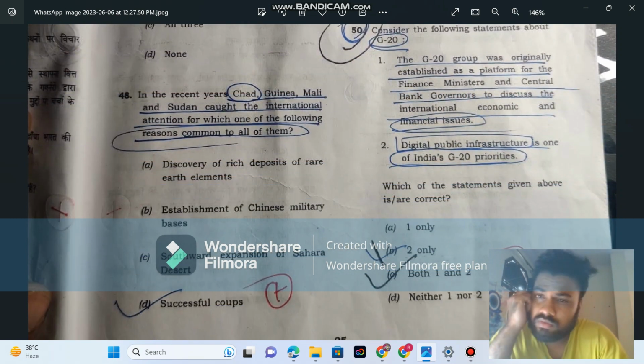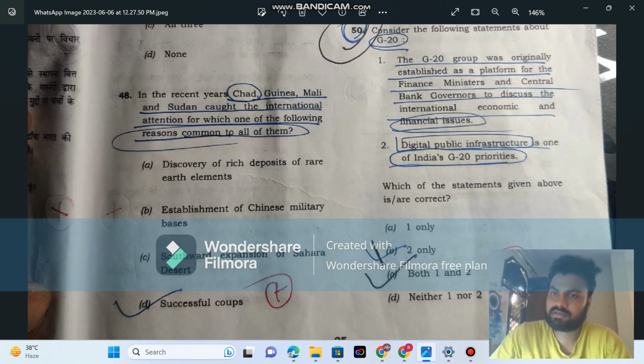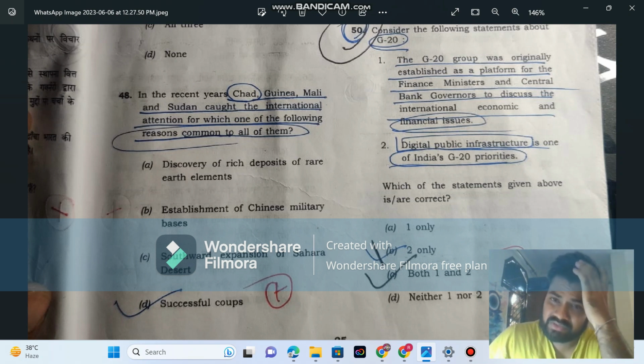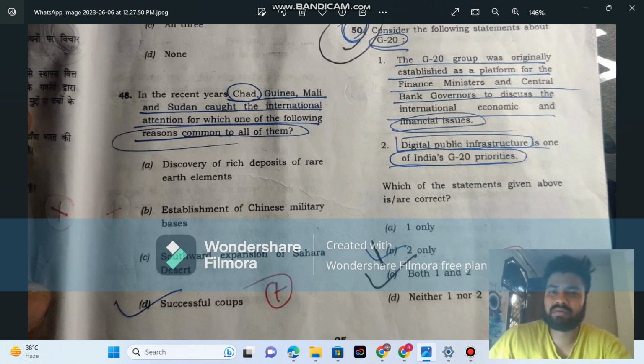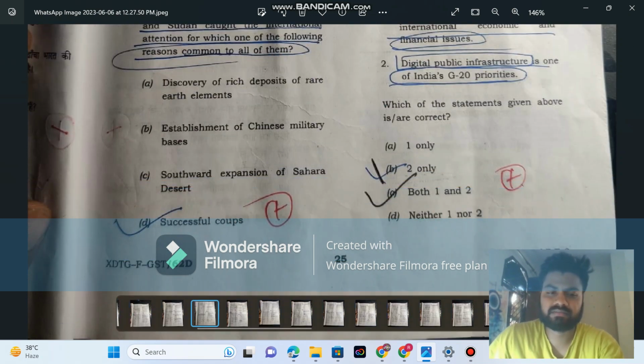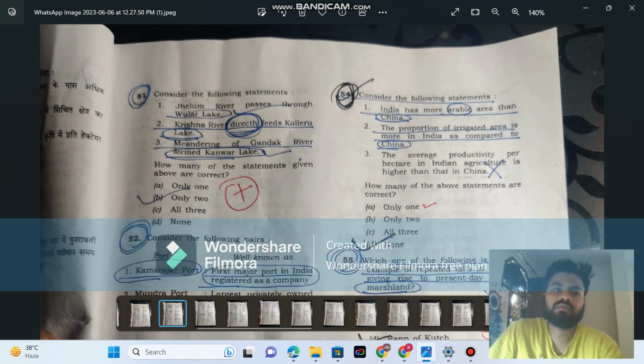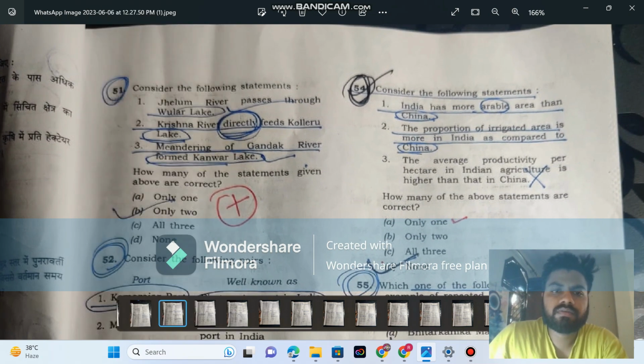A G20 group was originally established. Like this is from static. Like G20 is in, you know, like India is hosting the summit. So this is the doable, the approachable question, like predictable. You can go with 51st question. Jhelum River passes through Bhual.